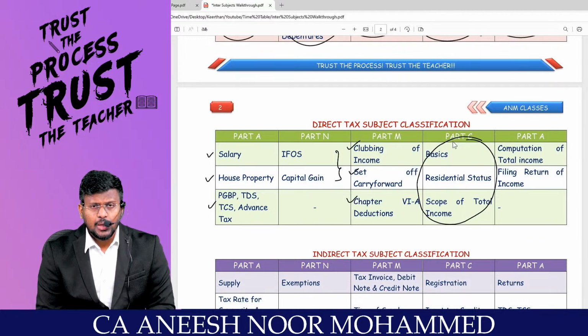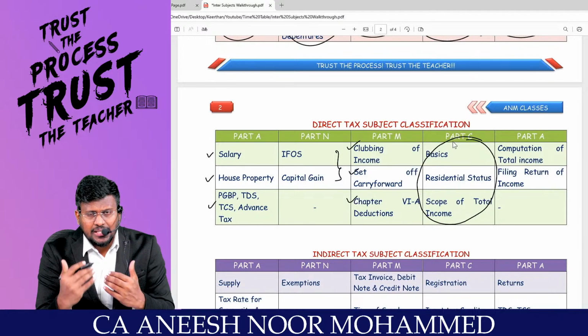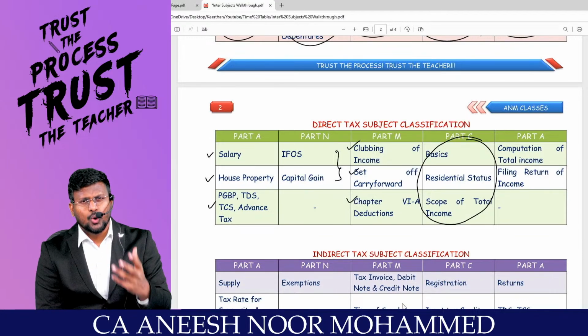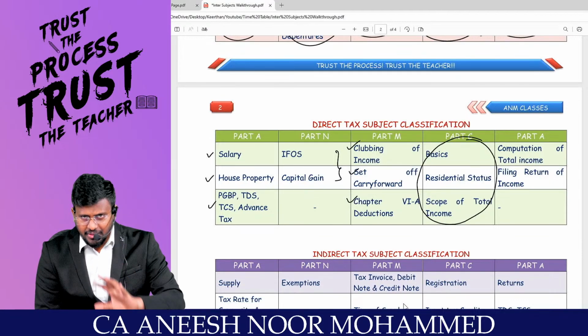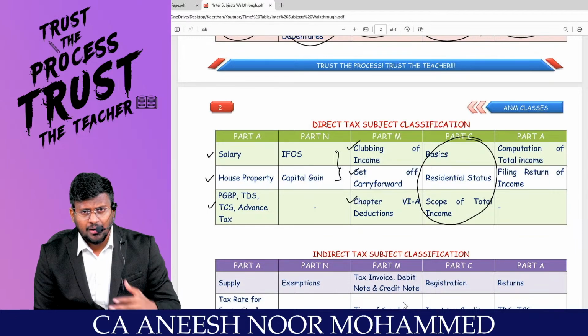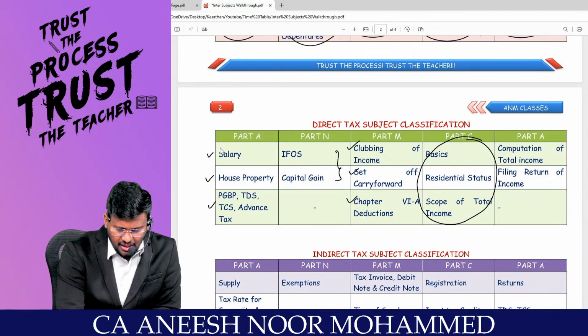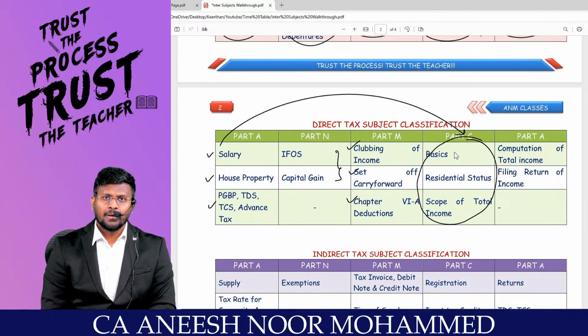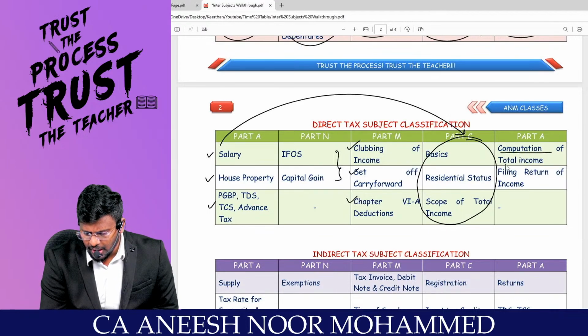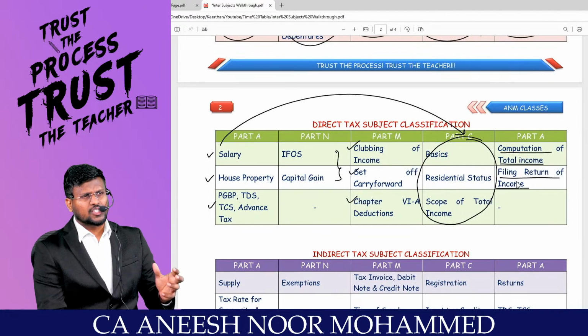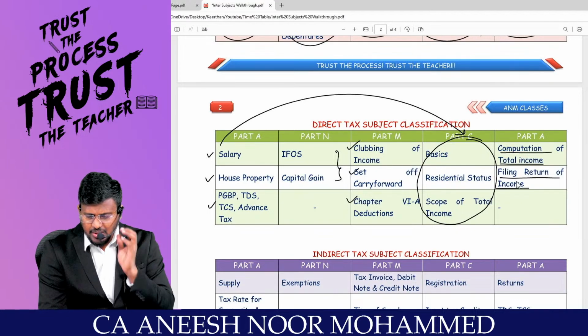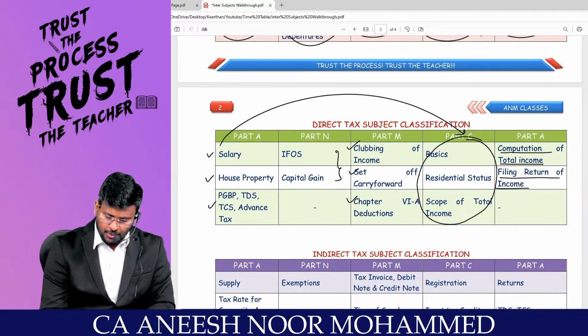Sir, I am asking you to prepare this nearing the examination, like residential status, scope of total income, basics. Then no need to spend double the time. Otherwise, you will be studying here and again you have to revise here. Then finally, before the examination, computation of total income, and once you know what the tax payable is, you can file the return. This is the last 5th part.